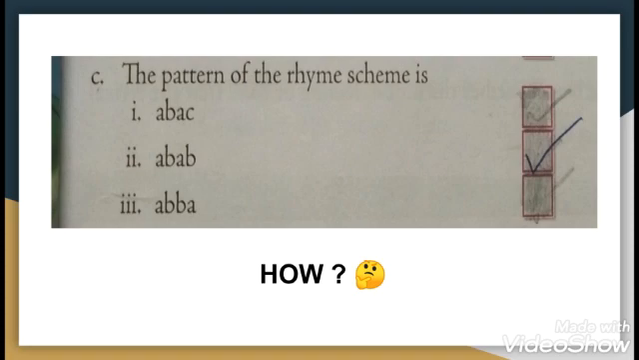Question 3. The pattern of the rhyme scheme for the poem is ABAC or ABAB or ABBA. So the answer is ABAB. You are thinking how, and what is a rhyming scheme.